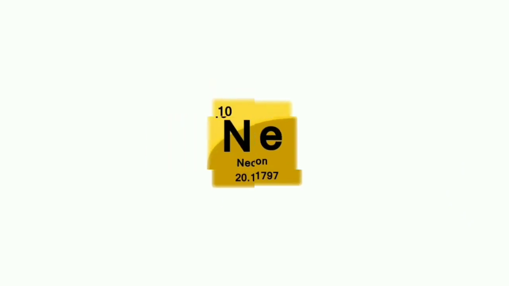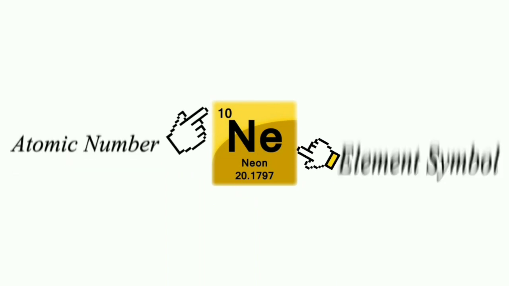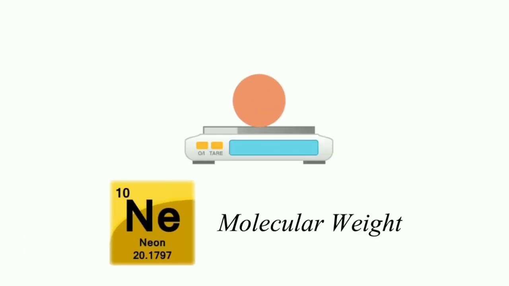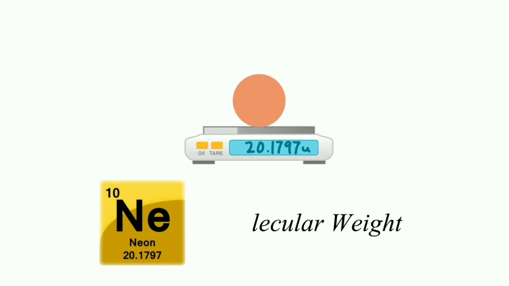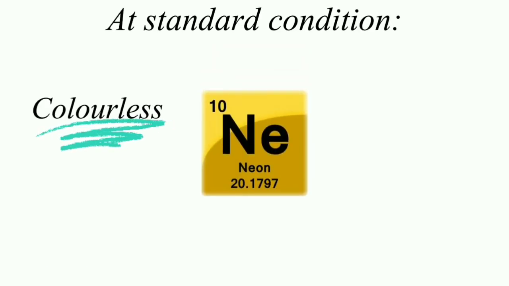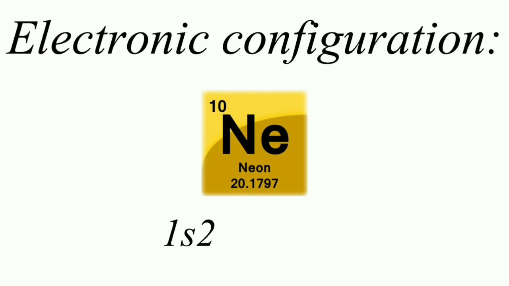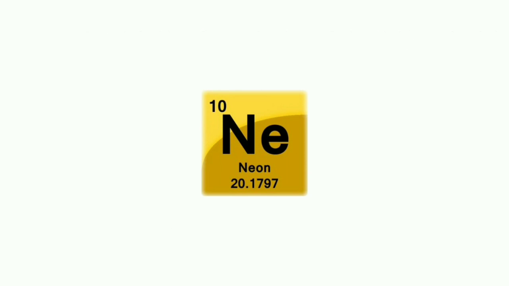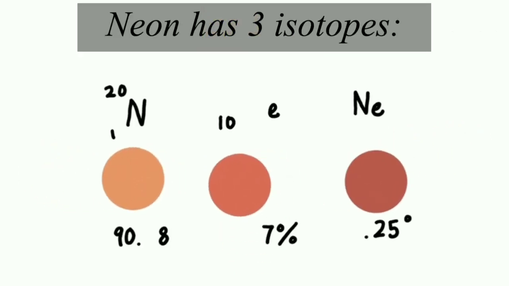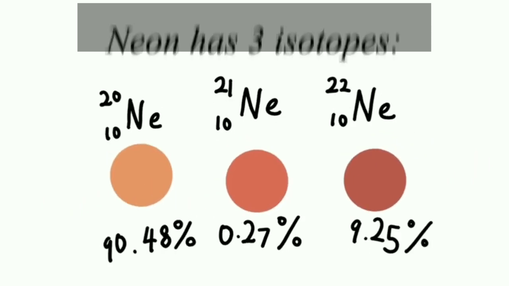Neon, on the other hand, is a chemical element with the symbol Ne and atomic number 10. Neon's molecular weight is 20.1797 AMU. At standard conditions, neon is a colorless, odorless and tasteless gas. Its electronic configuration is 1s2, 2s2, 2p6. Neon has 3 isotopes: 20Ne, 21Ne and 22Ne.